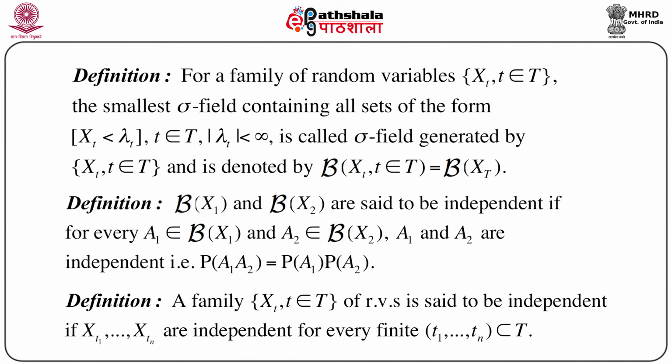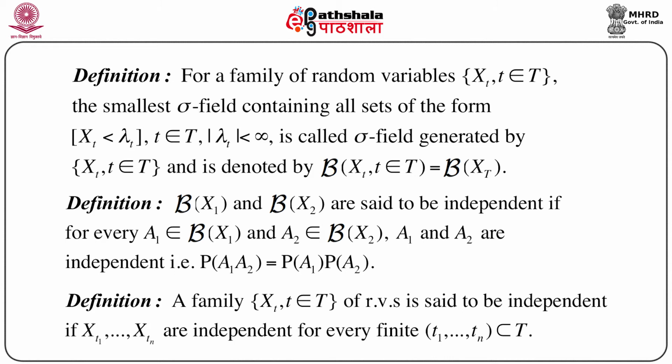Now note one important thing, that this is true for every A1 belonging to script B of X1 and for every A2 belonging to script B of X2. So there is no particular choice; this should hold for any A1 belonging to script B of X1 and any A2 belonging to the Borel sigma field generated by X2.